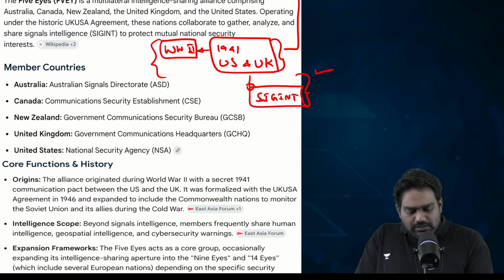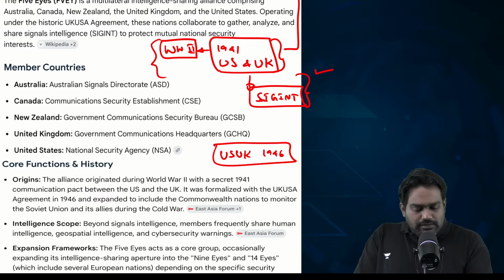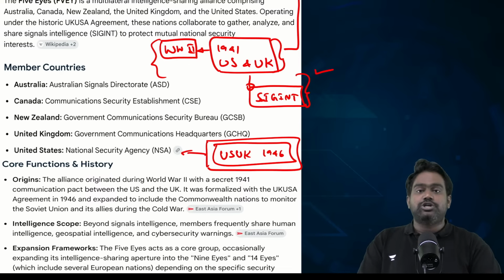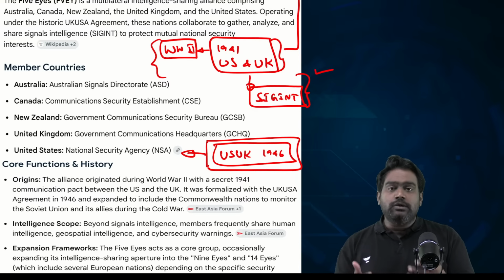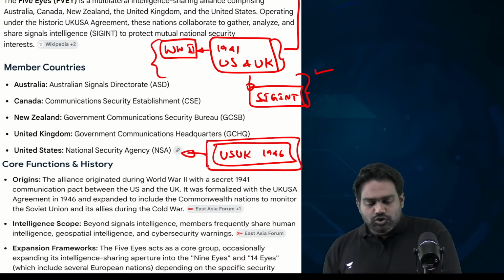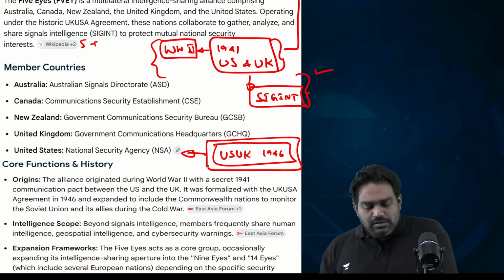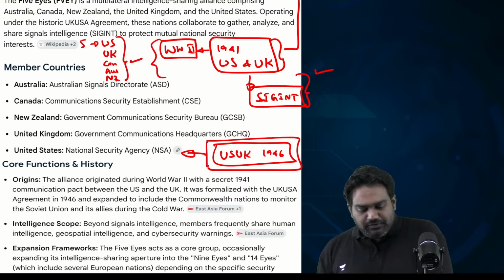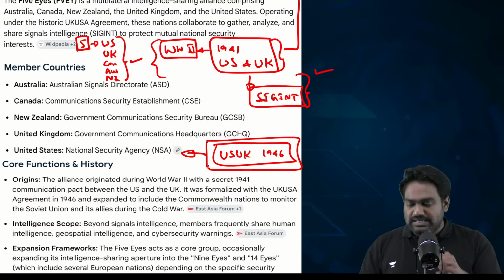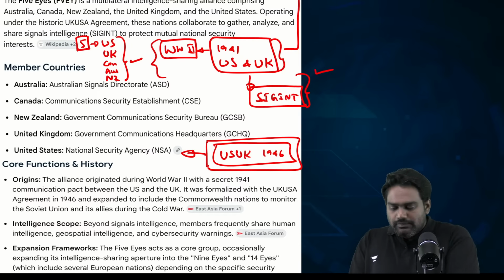This led to the US-UK Agreement of 1946, under which they formalized this intelligence sharing initiative. Then slowly other countries were added. So today the Five Eyes include not just US, UK, it also includes Canada, Australia, and New Zealand. So their respective technical and signal intelligence agencies are part of this alliance. For example,